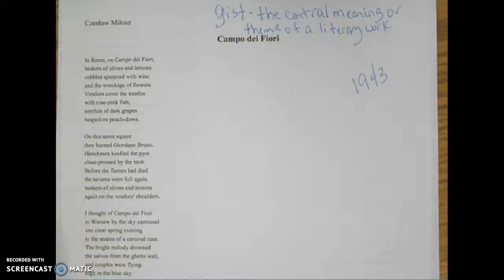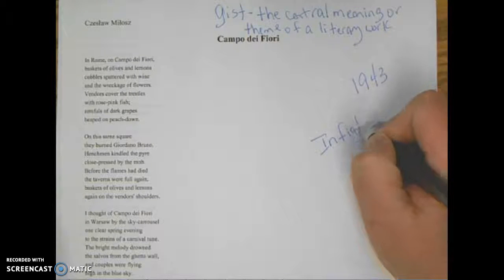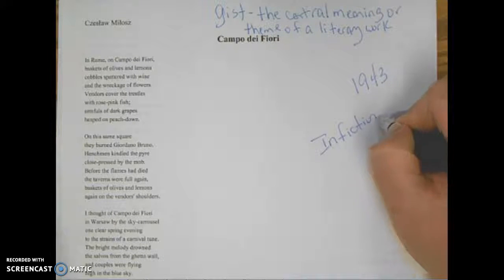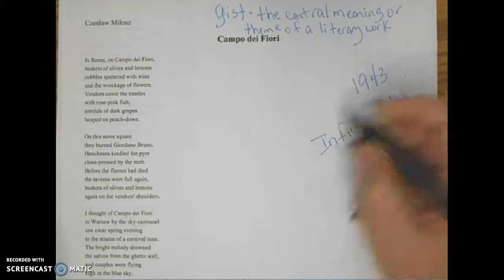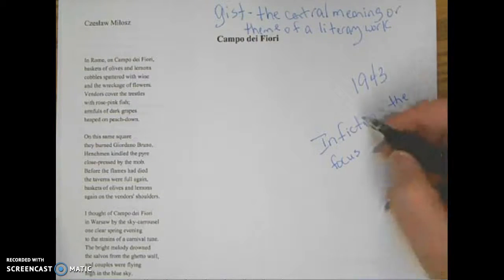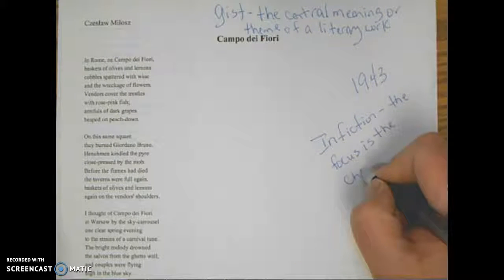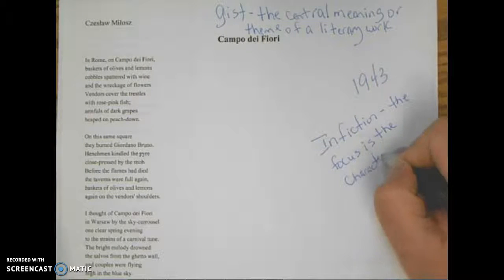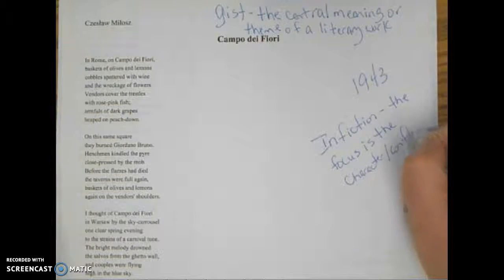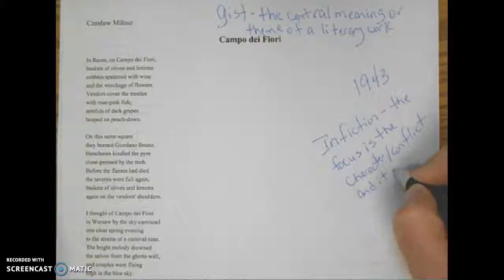Now, the other thing you need to know is that in a poem or a piece of fiction, the focus is a character or the conflict. And we need to remember this so we can understand what we read. So this is what I would like you to write on your paper. In fiction, the focus is the character or the conflict, and it creates an image.